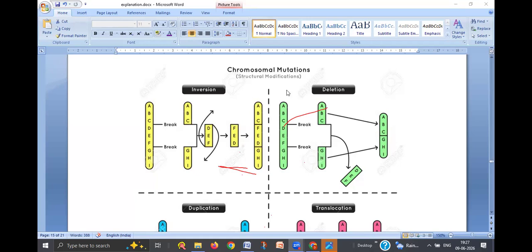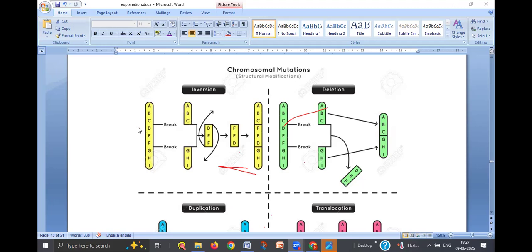So now we see different kinds of the chromosomal mutations. Earlier we discussed about the point mutations at the nitrogen base level, at a small level. But here we see the mutations at the chromosomal level. These are also called as structural mutations at the chromosome level. So here what you see, inversion. What is the inversion? Here you see there are genes A, B, C, D, E, F, G, H, I. These are different genes present.